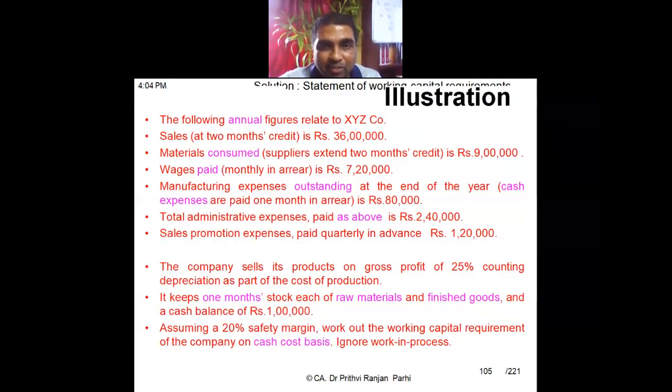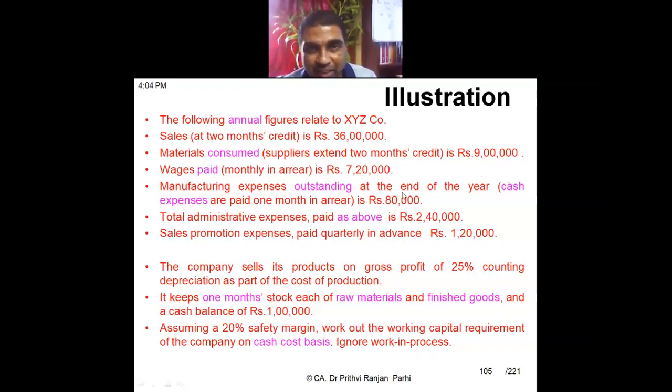Why is it 80,000? Read the question. Manufacturing expenditure is outstanding at the end of the year. That means at the end of the year, how much is outstanding? 80,000, and this represents 1 month, since it is paid with 1 month's arrear and is outstanding at year end. This is not annual manufacturing expenses.